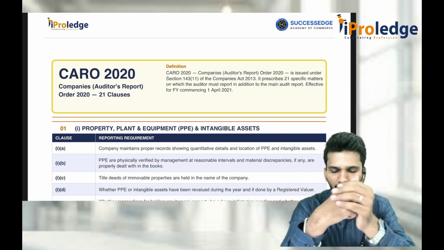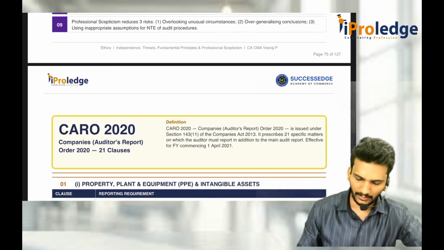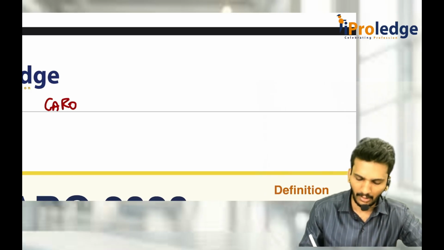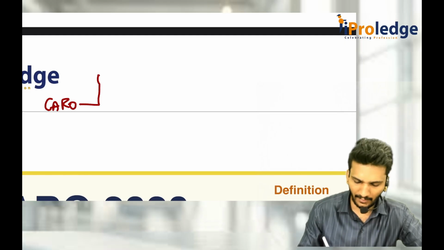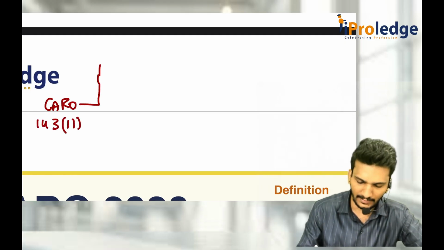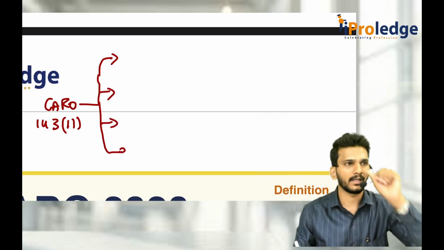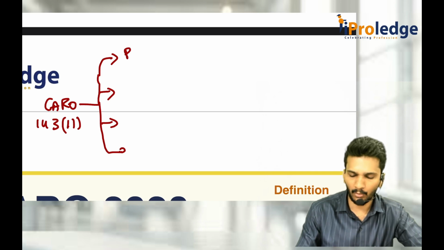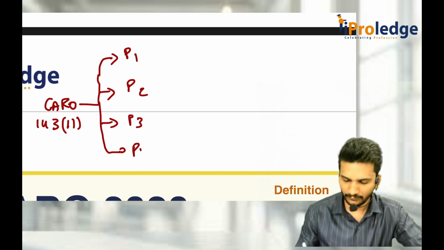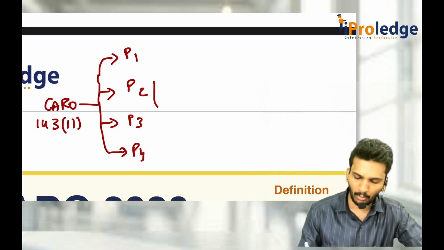This CARO 2020, which is given under 143(11) of the Companies Act, consists of 4 paragraphs: para 1, para 2, para 3 and para 4. We are mainly concerned about para 2 and 3.